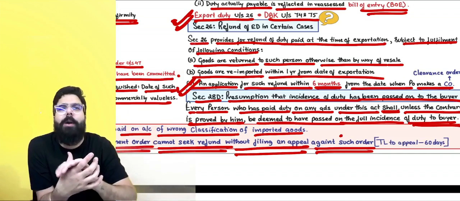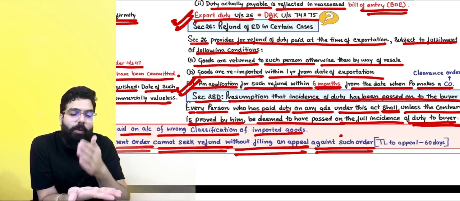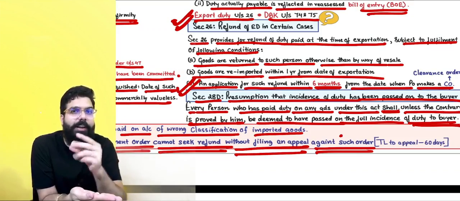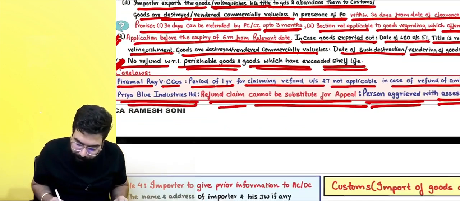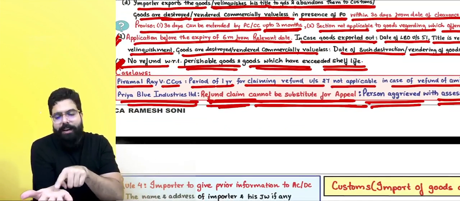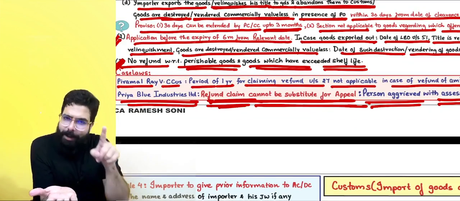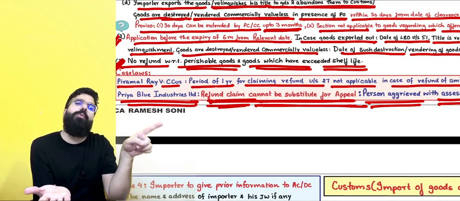Once the time limit for appeal went off, now what they went ahead and did, against the assessment order, whatever amount was there which they have paid extra in the assessment order, they went ahead and applied for a refund. They are going ahead and telling, sir, refund claim cannot be a substitute for an appeal. If a reassessment order was passed, whatever amount was told in the reassessment order, you have paid to the government. Now, if you want a refund, first you have to go for an appeal.